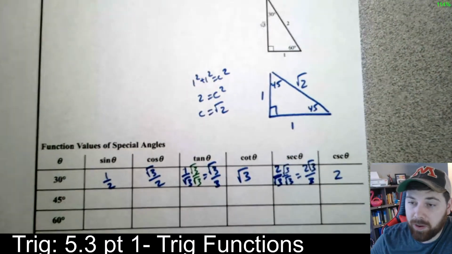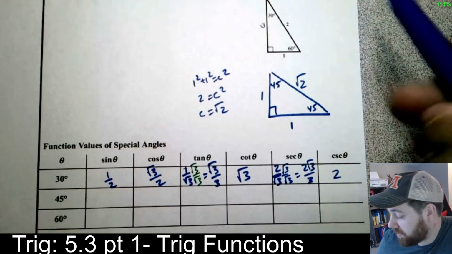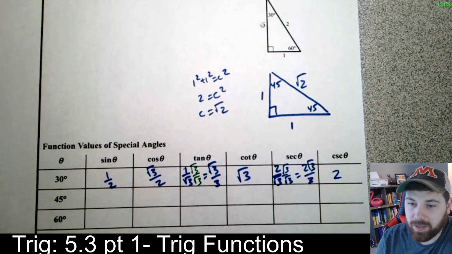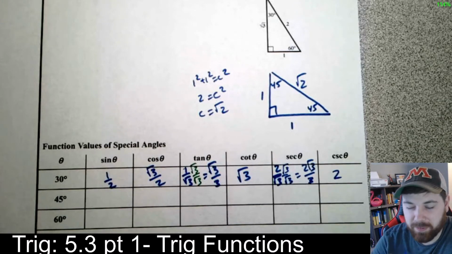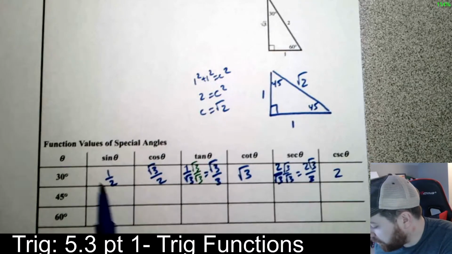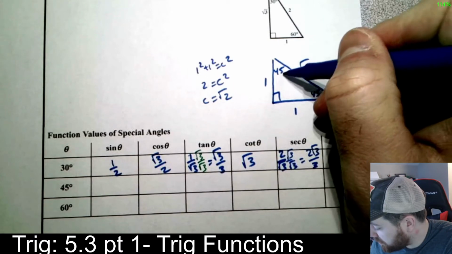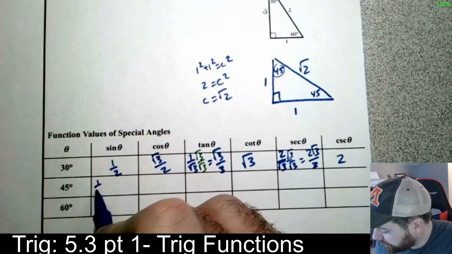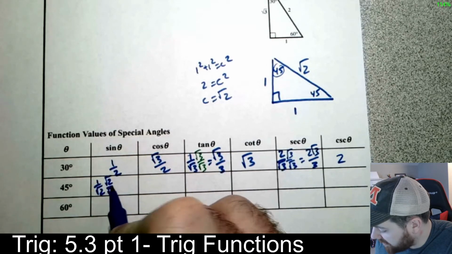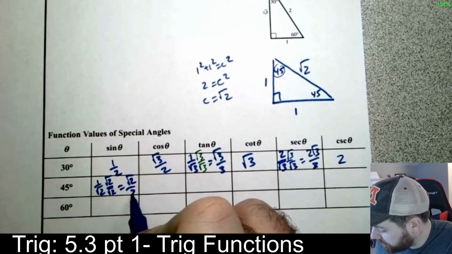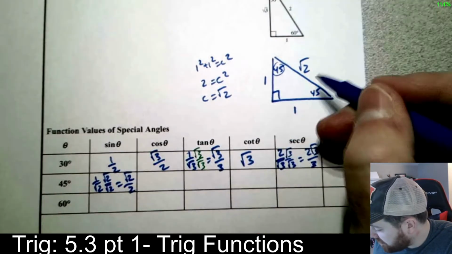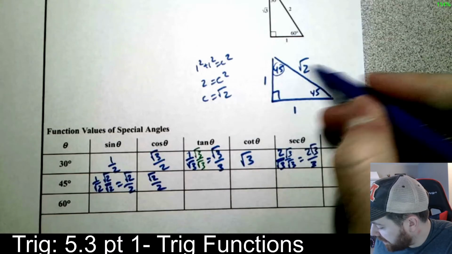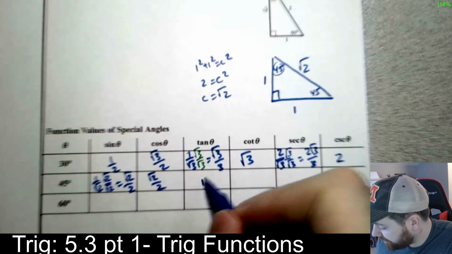Now, if you can imagine, say the hypotenuse wasn't 2 or it wasn't root 2, we would just take every side times that, and we'd end up getting the same fractions at the end of the day, right? They'd simplify the same. Okay? So for 45, the sine, I'm going to choose this one to work off of. It's the same thing. But the sine is 1 over root 2. When rationalized, you get root 2 over 2. That's your final answer there. The cosine is the same thing, the same exact steps. And the tangent is just 1.